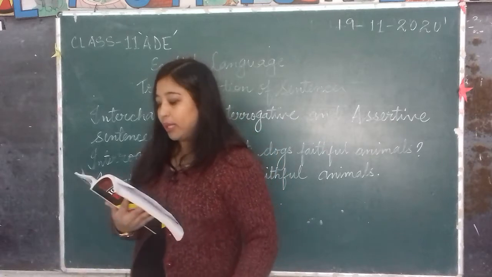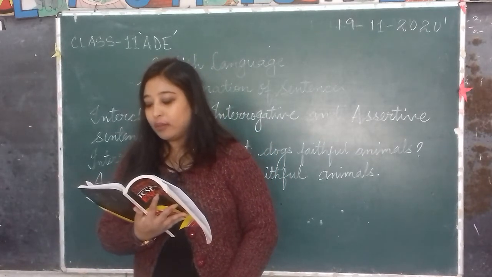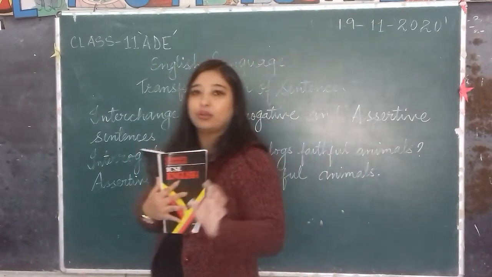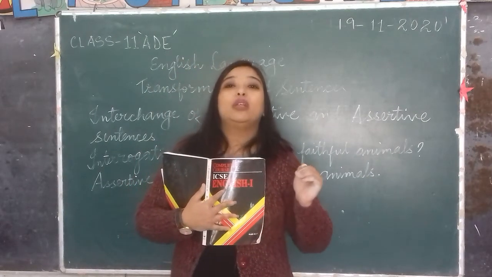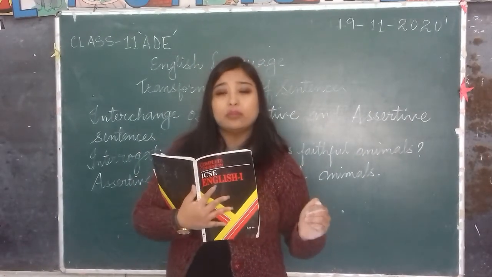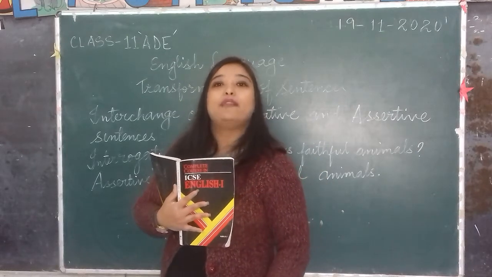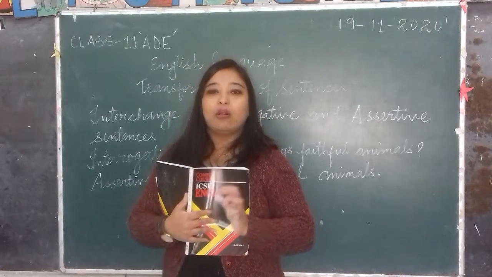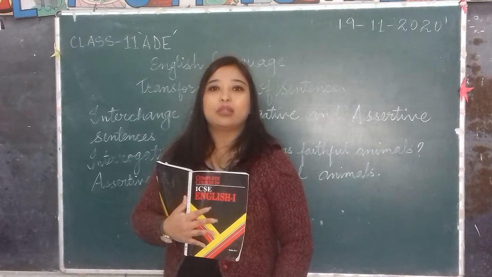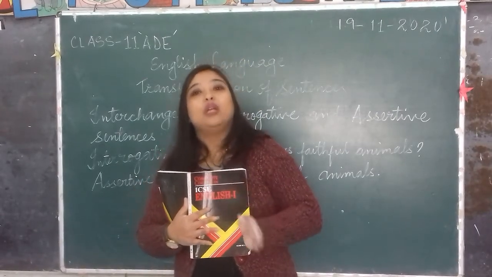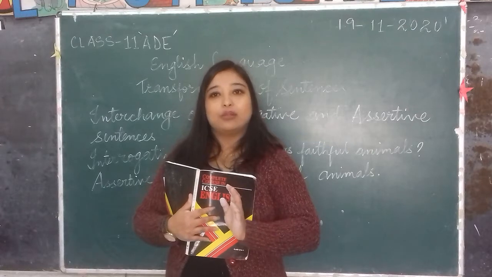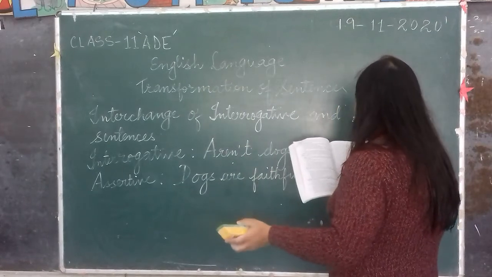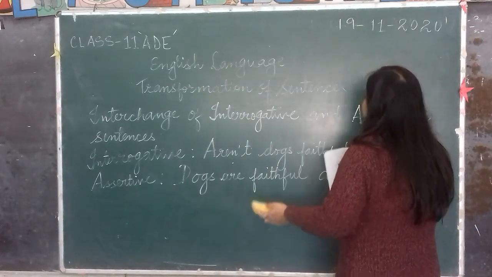Now come to the next one, that is interchange of exclamatory sentences into assertive sentences. Exclamatory, I told you in the previous classes or in your junior classes also, when it expresses a feeling of wonder, a state of joy or happiness, it is known as an exclamatory sentence, isn't it? So in order to change the exclamatory sentence into assertive, there are certain rules. This is how you are going to change the exclamatory sentences into the assertive sentences.